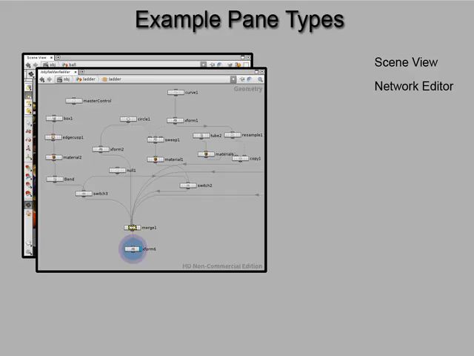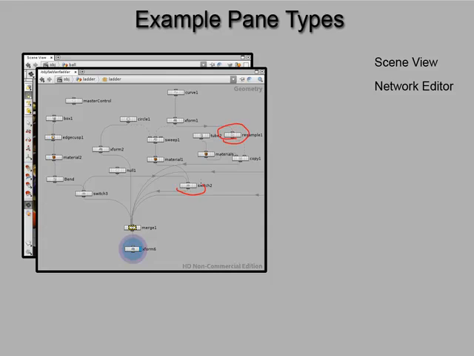Now, with nodes, we discussed earlier that each node has a set of parameters generally, and by tweaking the parameters, you're adjusting the way that node is going to operate on data that's coming into it or data that's being sent out of it. Well, we need some sort of editor that's going to allow us to get to the parameters that are located on each of these nodes.